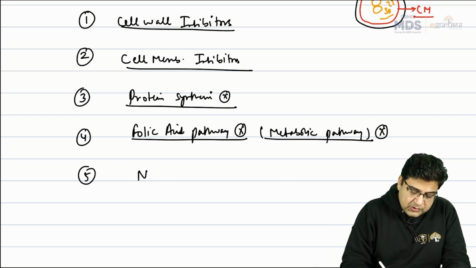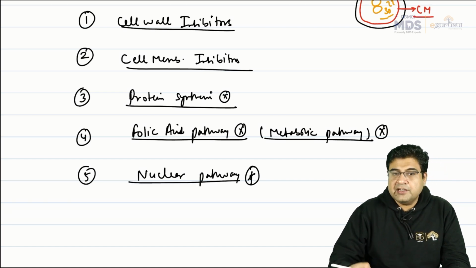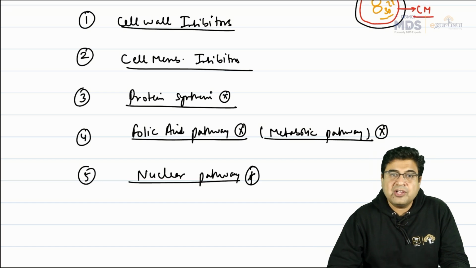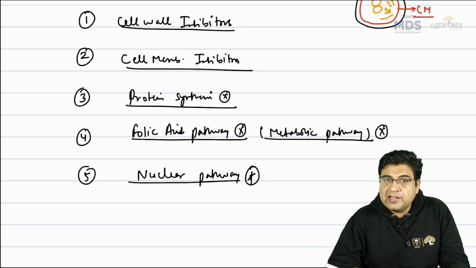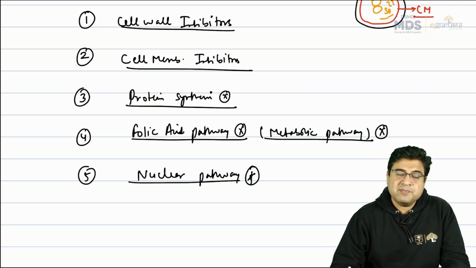The last group of medicines are those which are inhibitors of the nuclear pathways. We have multiple types of nuclear pathways going on in this bacteria, like DNA multiplication, which we call DNA replication. These medicines are inhibitors of DNA replication and of the conversion of DNA to RNA. Multiple steps take place in bacteria that are inhibited by these medicines.